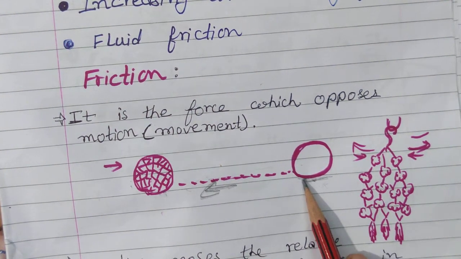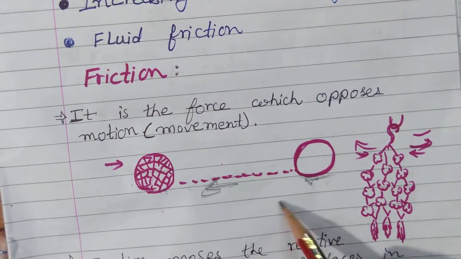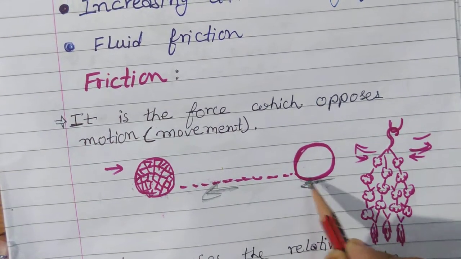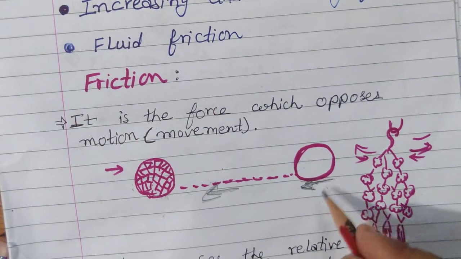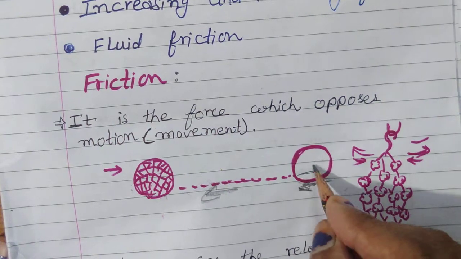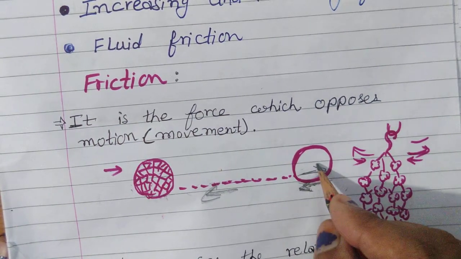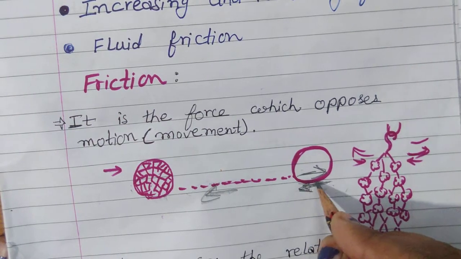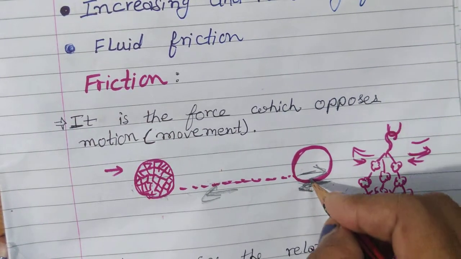So how does this football get stopped? Because there is an opposite force in the direction of movement, a force which is working just opposite to the direction of movement. So friction force is working in this direction, and due to that